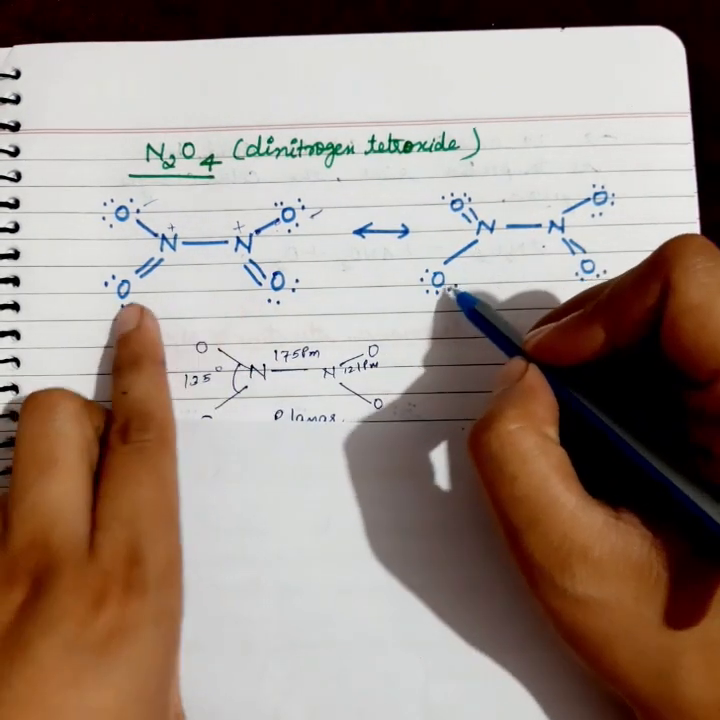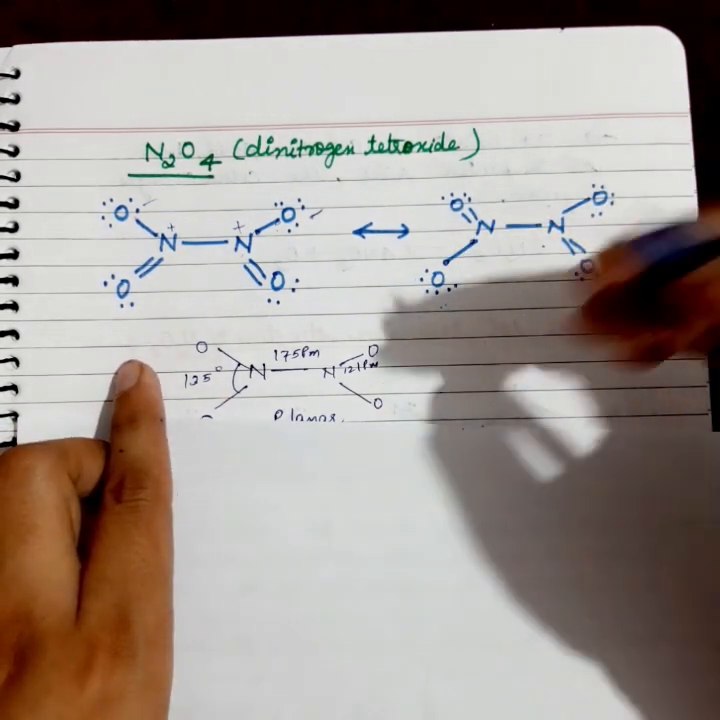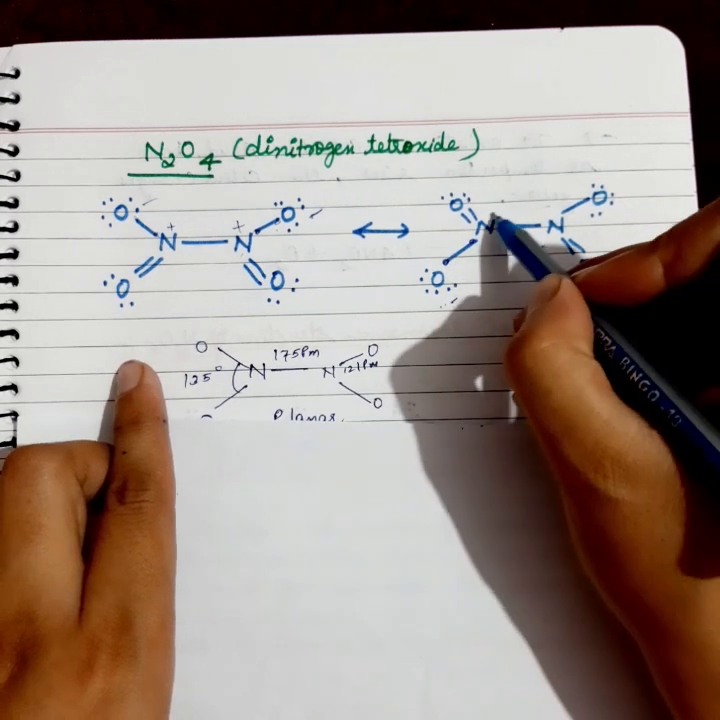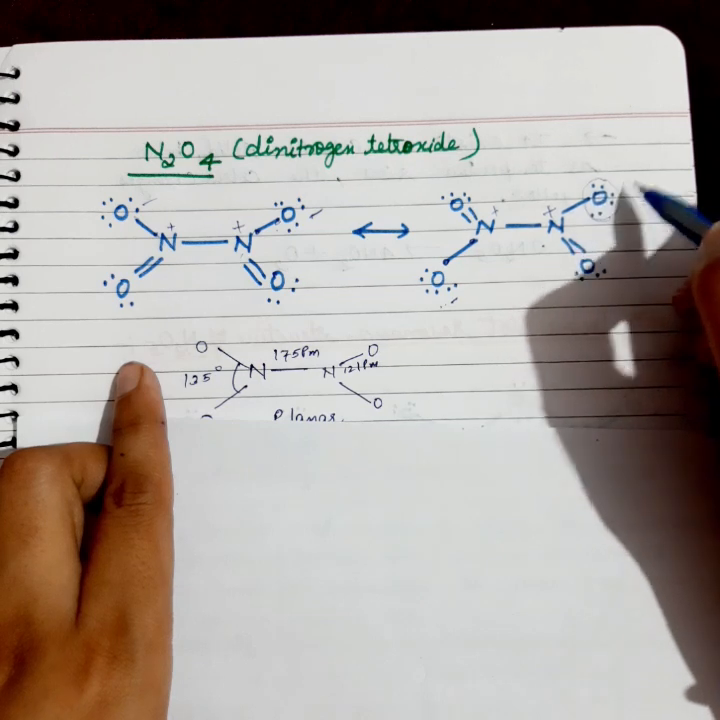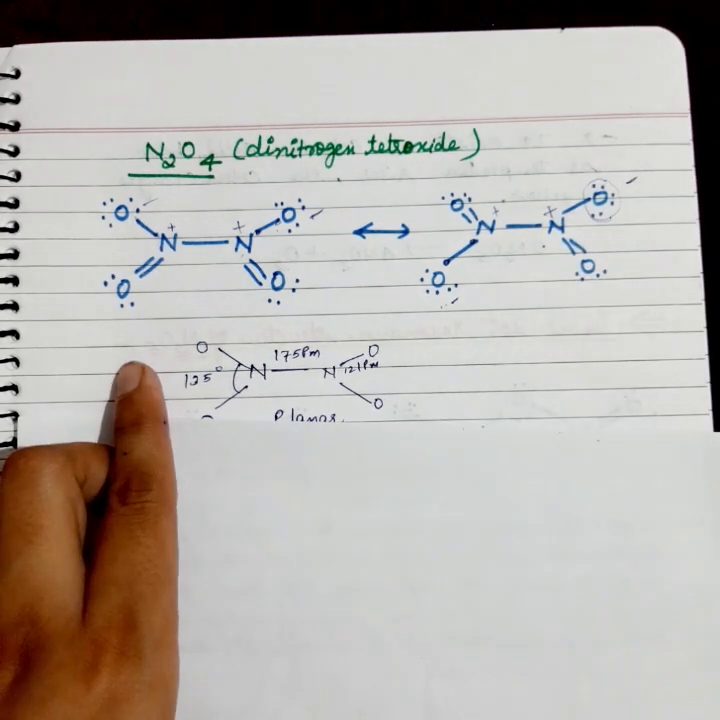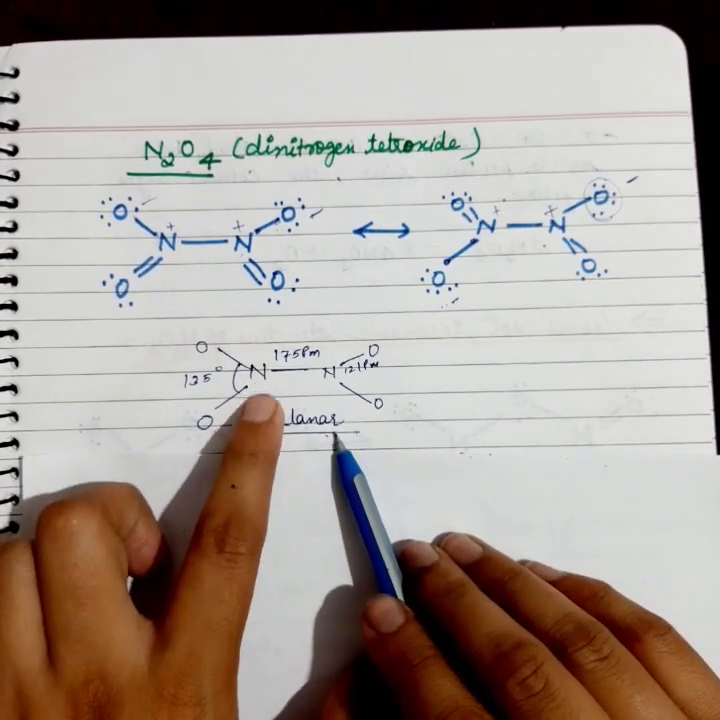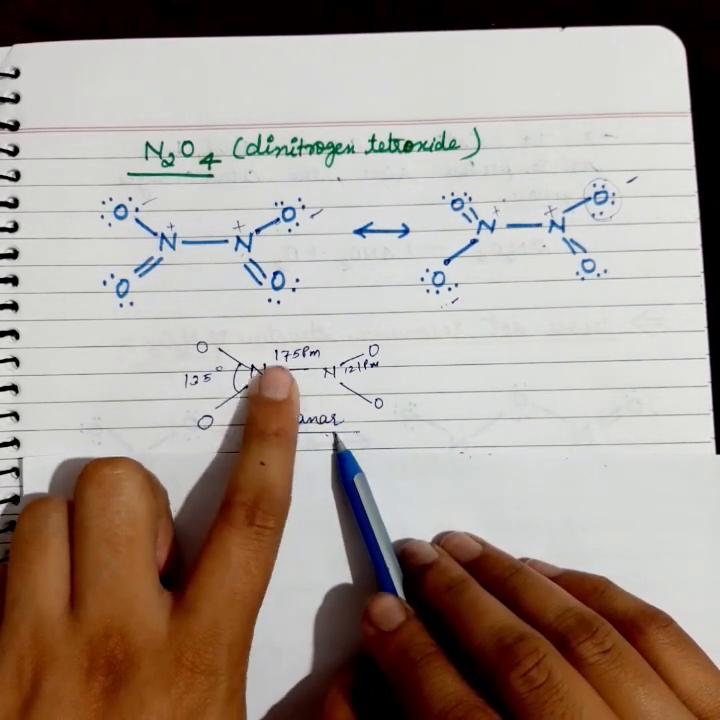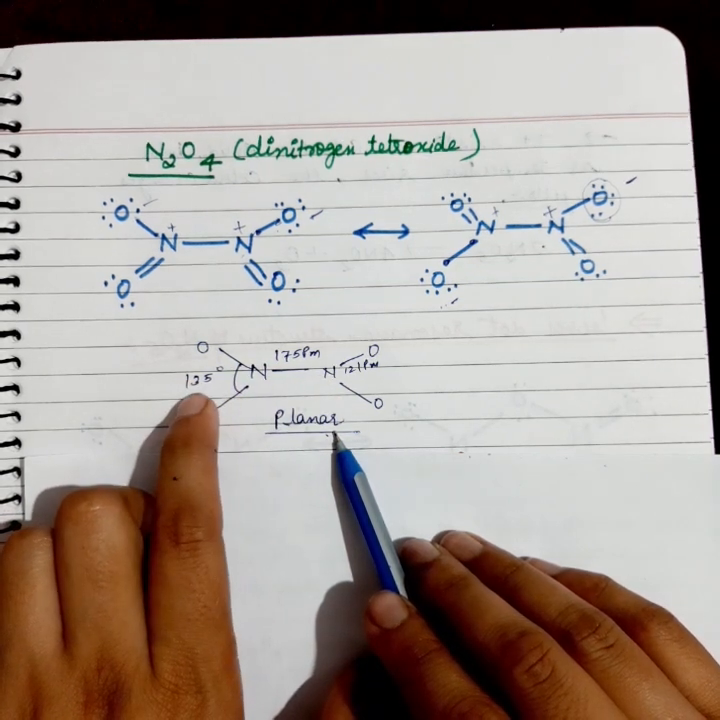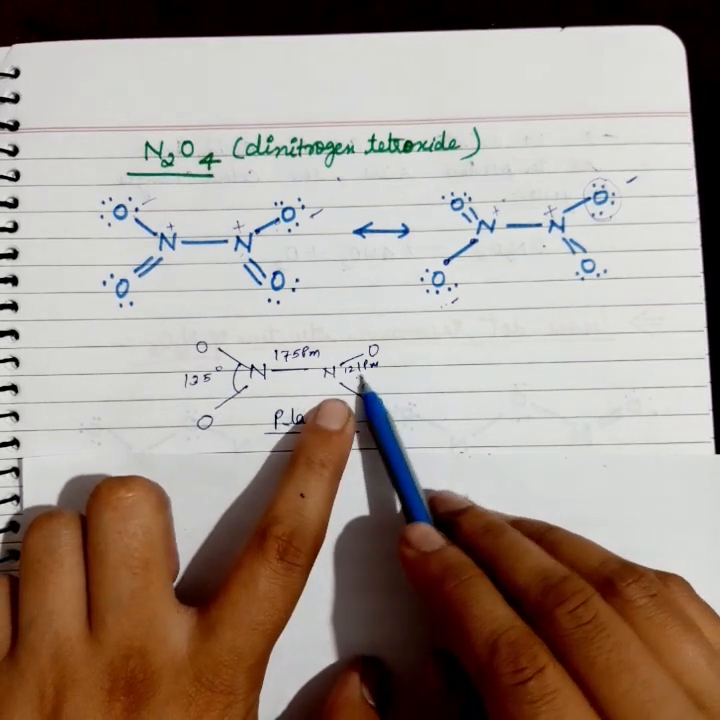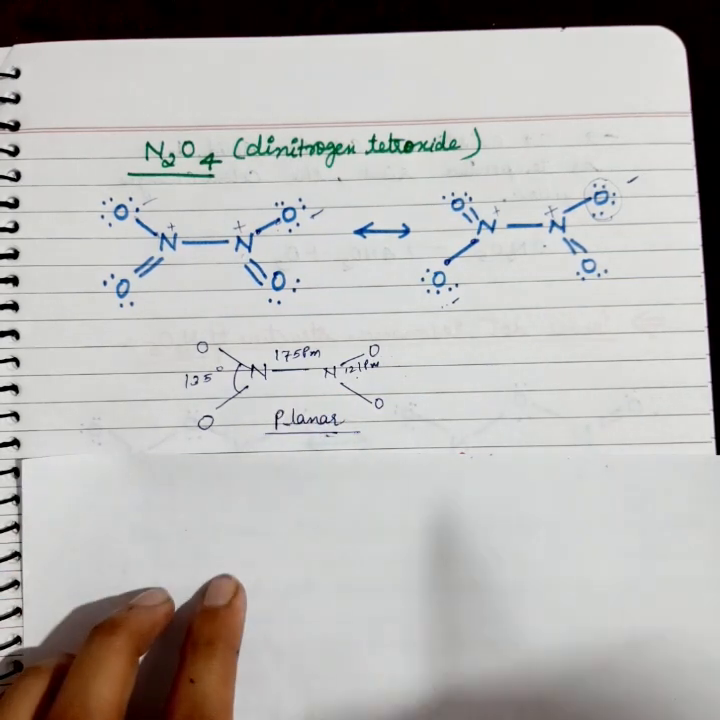So again at this time this oxygen is gaining electron from nitrogen, it will get negative, and this nitrogen will again be positive. This is positive, and here at this time this oxygen is gaining electron, so it is a negative charge. It is a planar molecule, and the bond length between nitrogen and nitrogen is 175 picometer. The bond angle is 135 degree, and the bond length between this nitrogen and oxygen is 121 picometer.